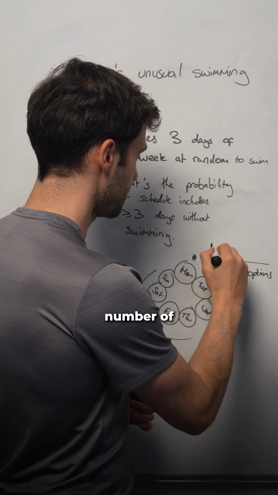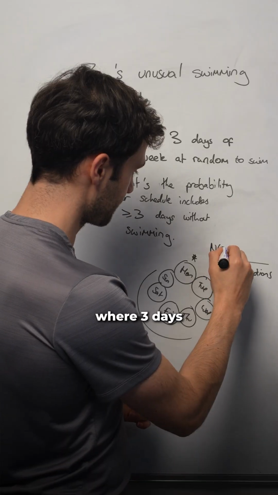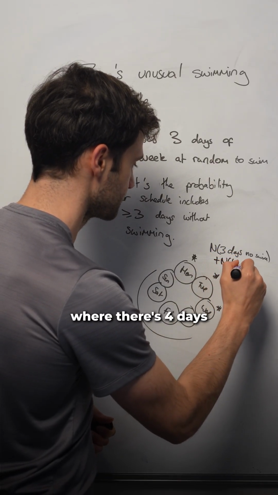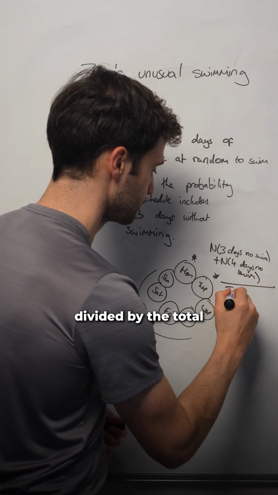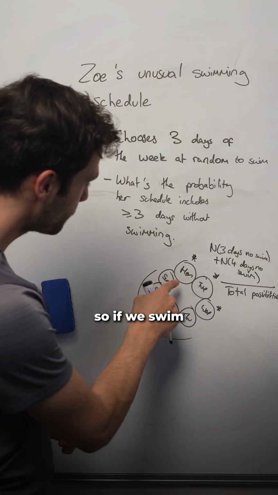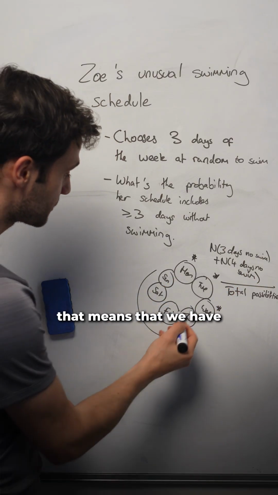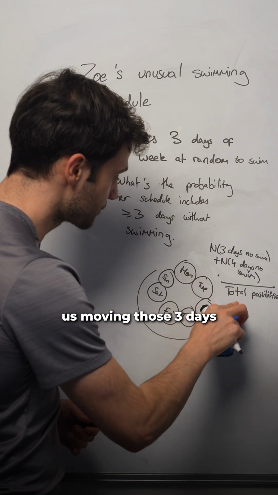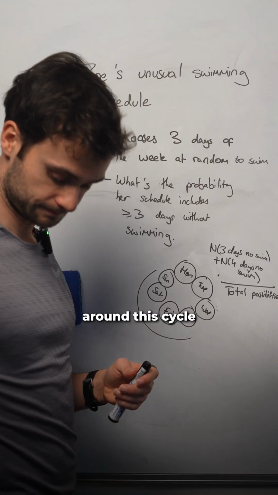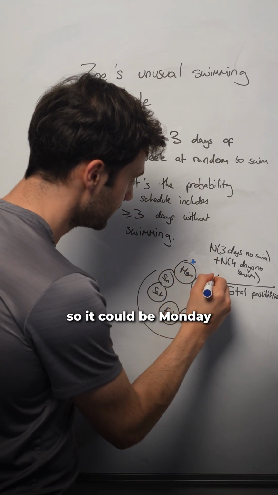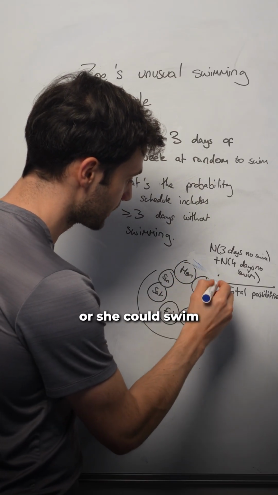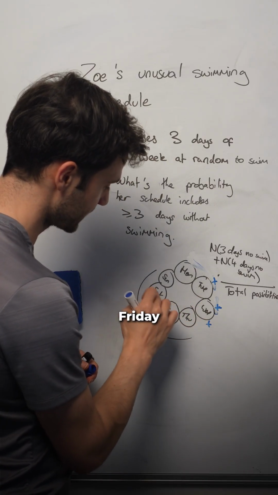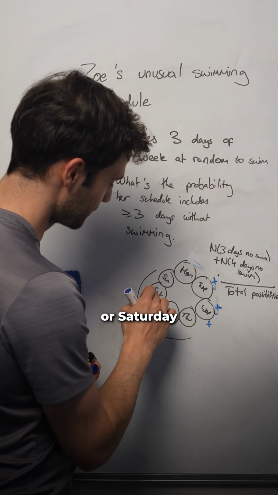So let's say the number of possibilities where there are 3 days no swim, plus the number of options where there are 4 days no swim, divided by the total number of possibilities. If she swims 3 days back to back, that means we have our 4 consecutive days. You can imagine us moving those 3 days around this cycle. Let's do it in a different color. So it could be Monday, Tuesday, Wednesday, or she could swim Tuesday, Wednesday, Thursday, or Wednesday, Thursday, Friday, or Friday, Saturday, Sunday, or Saturday, Sunday, Monday.